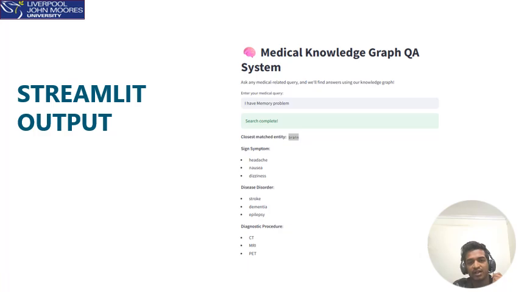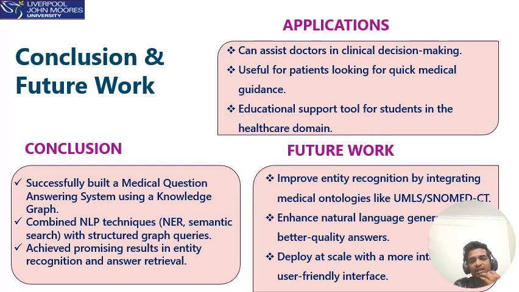It is fully explainable because each piece of information can be traced through the edges in the graph, such as a symptom leading to or requiring tests. This interpretability is critical in the medical domain, where understanding how the answer is derived is just as important as the answer itself. Additionally, this UI is built using Streamlit. It's lightweight and responsive, and it can be deployed in the cloud or used locally for demonstration.